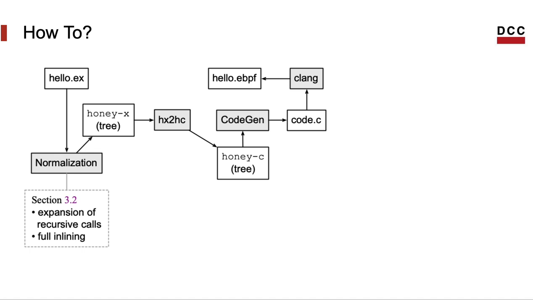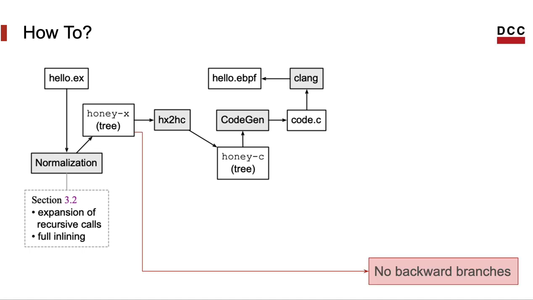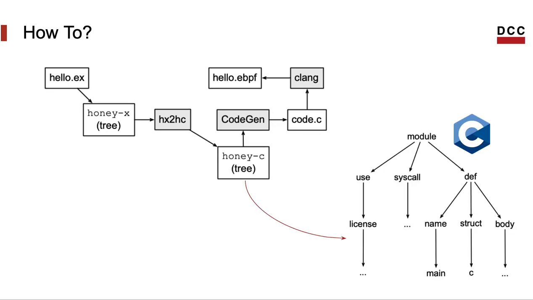They were all inlined. And at this point, we no longer have backward branches either. Every potential loop that could encode recursion has been fully inlined. And that's why it's easy to produce a program in static single assignment form. Essentially, we are translating a straight line program to SSA form.